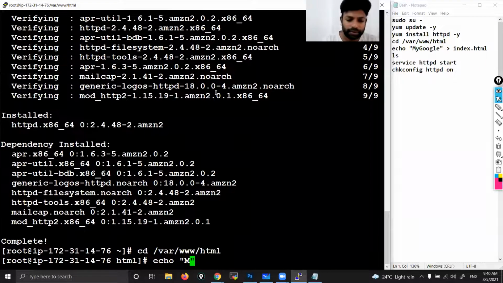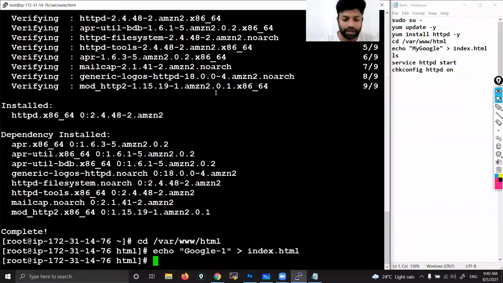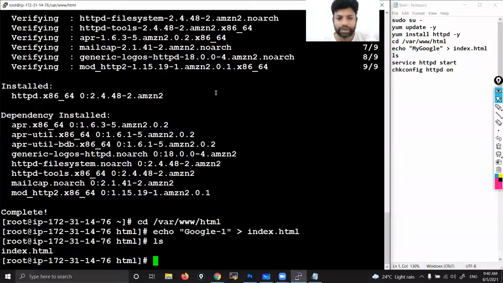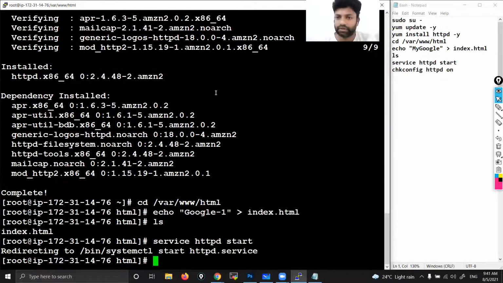Then we need to create one file, echo something, any content, whatever. Okay, I'll give a content. Google 1. I'm giving content Google 1. This is outputting to one file called index.html. Correct? Do ls, you can see that file inside, Google 1. Right? Then service httpd start. We are starting the service.